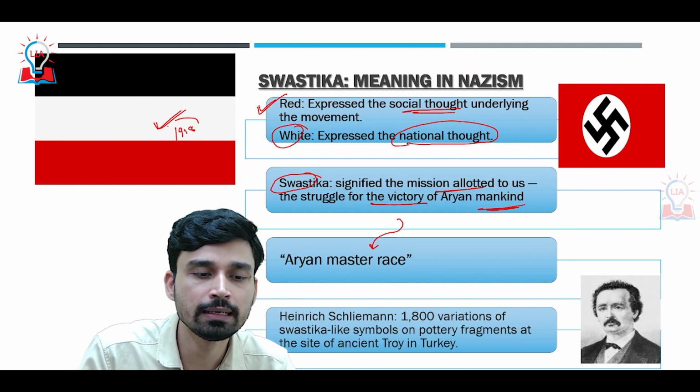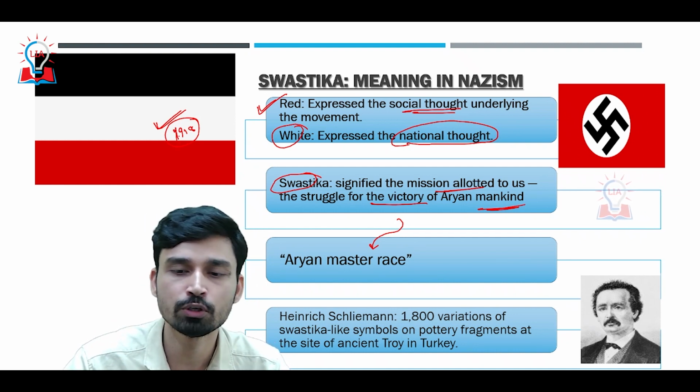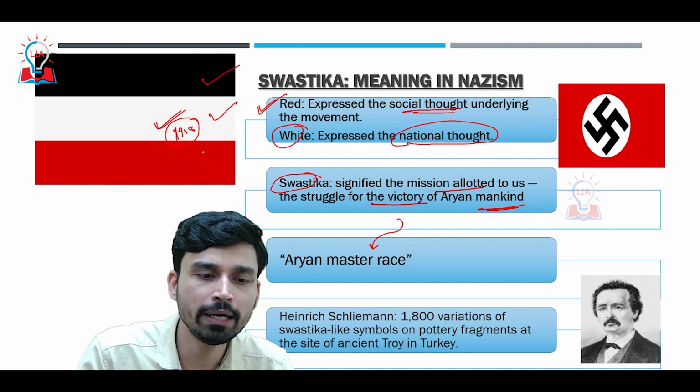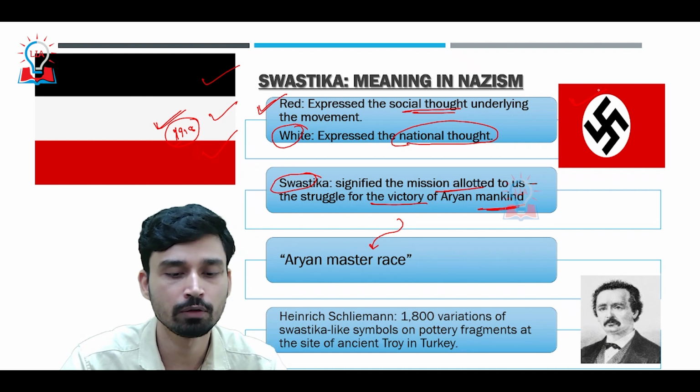As you can see from the flag here, this is the earlier flag of Germany, which was the flag of the German Empire till 1918. After that we have the Weimar Republic, which is when the flag was changed. So as you can see, the black, white, and red colors of the German flag were incorporated into the Nazi flag of Adolf Hitler as well.